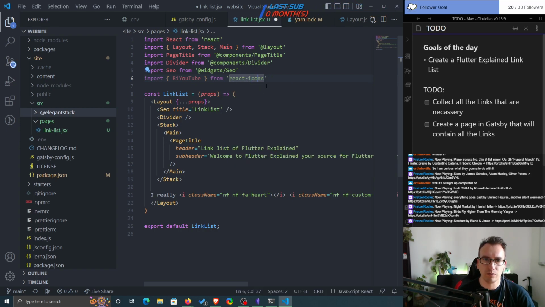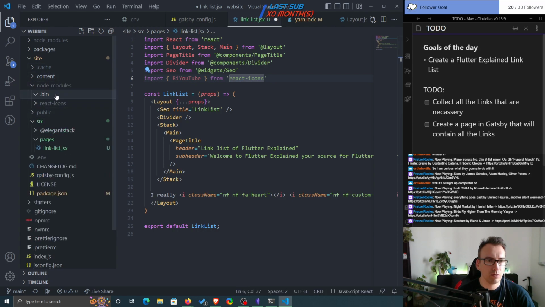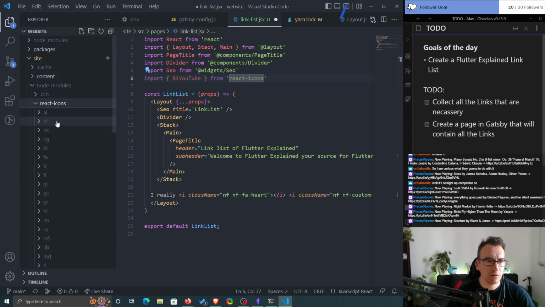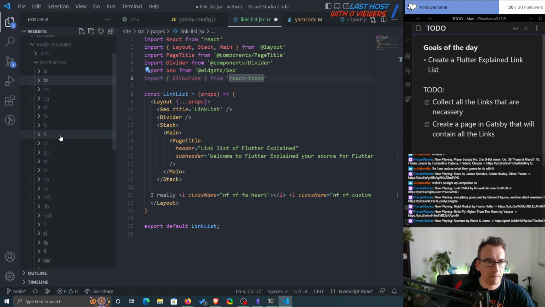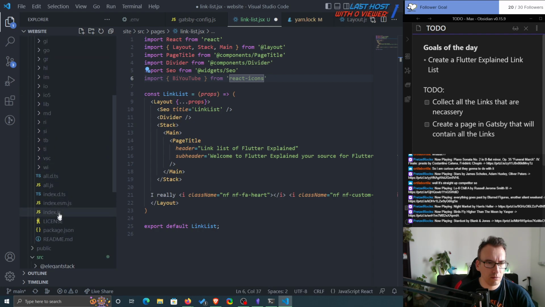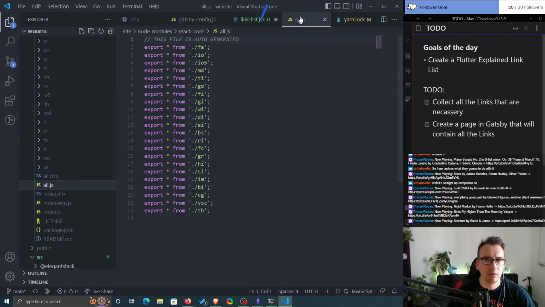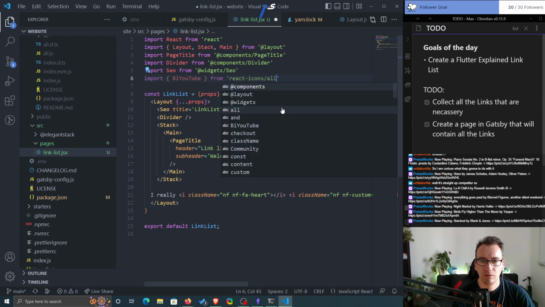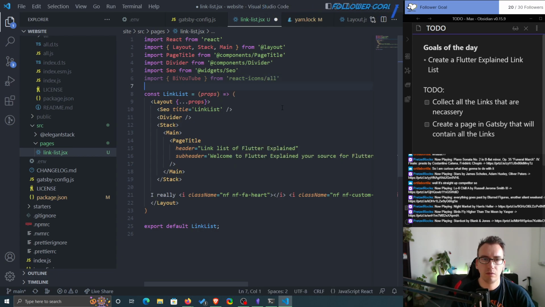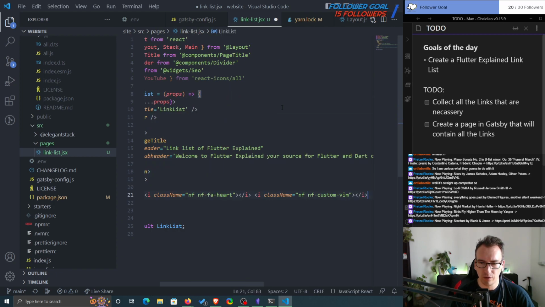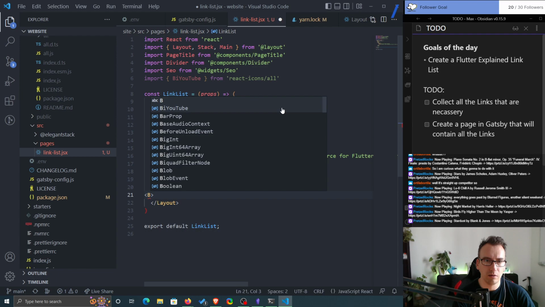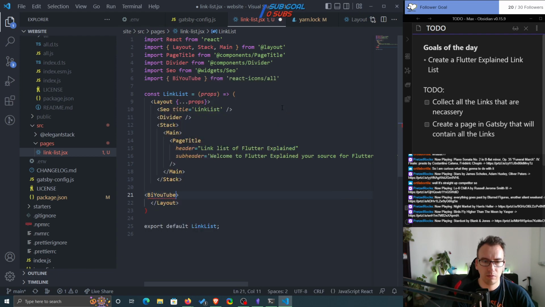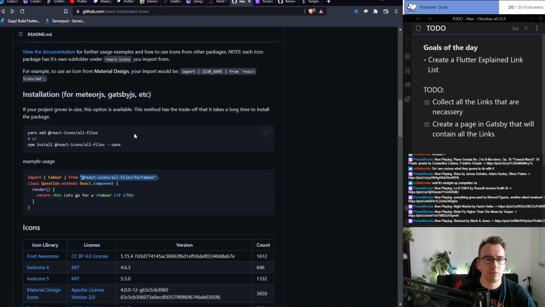Let's quickly jump to the React icons. That's node modules, React icons, BI. What do we find here? All JS. Okay, so let's try all. And then instead of having that, we just add that BI YouTube. Should that work now? Yep, H3 render.